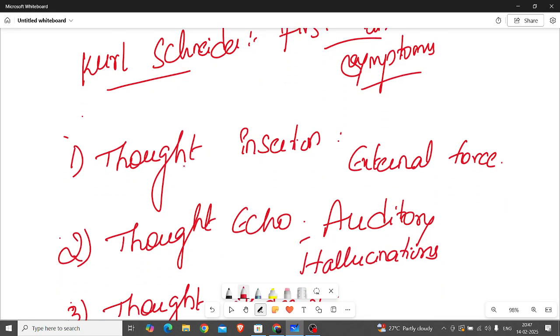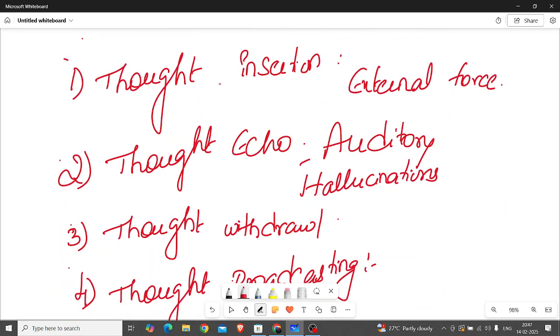So first one, thought insertion. Thought insertion means here the ideas will be imposed by some external force. They always think that some external force is playing an important role to give some ideas. They are giving the ideas, means thought is inserting inside. That is their thought. They will think.